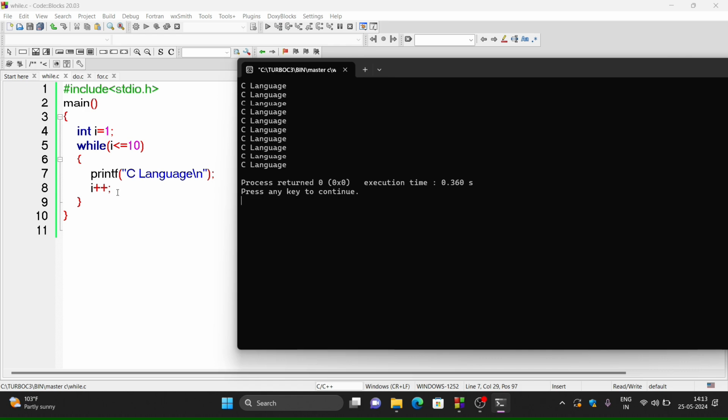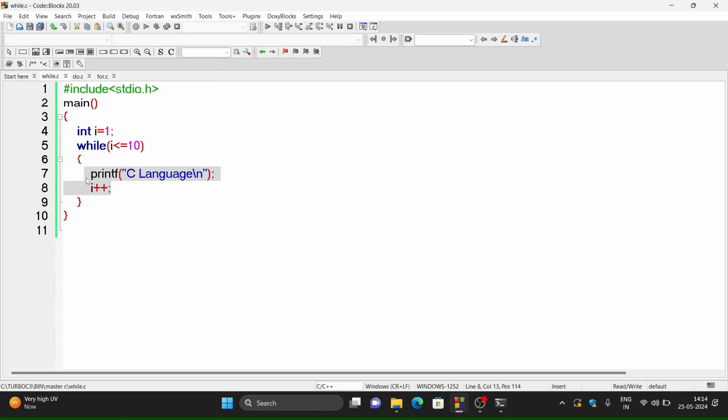After that, same C language will be displayed for second time, because I have incremented the value of i, that is i becomes 2. Now the condition 2 less than equals to 10, yes, again C language will be displayed, then 3 times, 4 times and so on. So this is actually the use of looping statements, because of which certain number of statements, here these two statements will be repeated for 10 times.